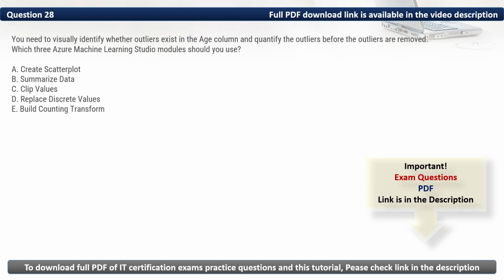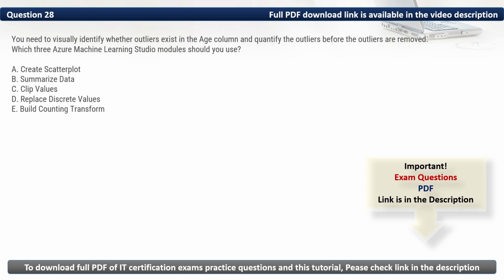Question 28. You need to visually identify whether outliers exist in the age column and quantify the outliers before the outliers are removed. Which three Azure Machine Learning Studio modules should you use? Firstly, let's eliminate the incorrect options. We have D, replace discrete values. It is used for handling categorical values, not outlier detection. Then we have E, build counting transform. It counts occurrences of values but does not help in detecting outliers.